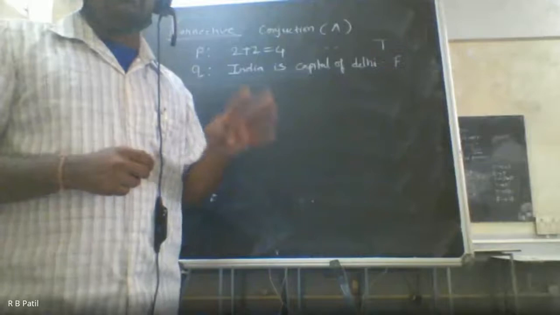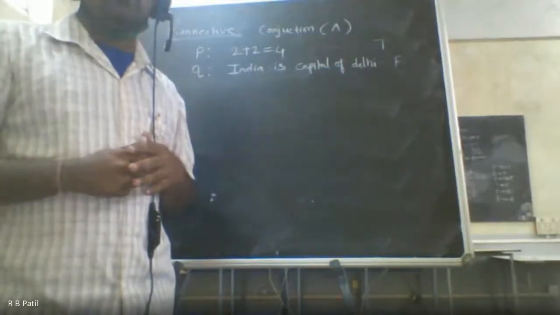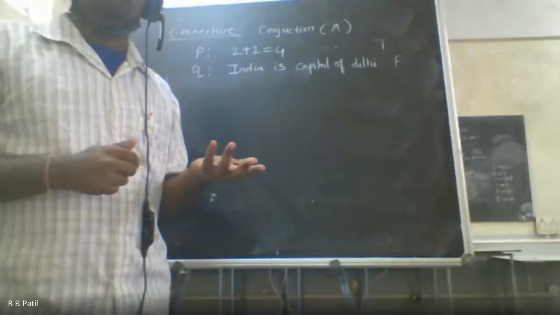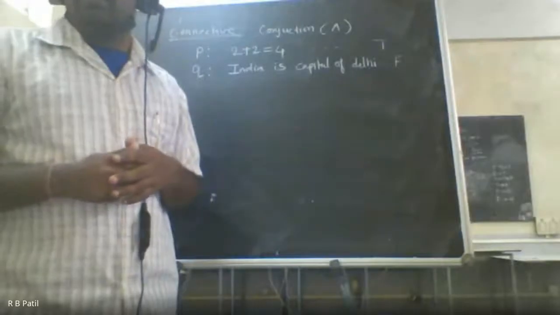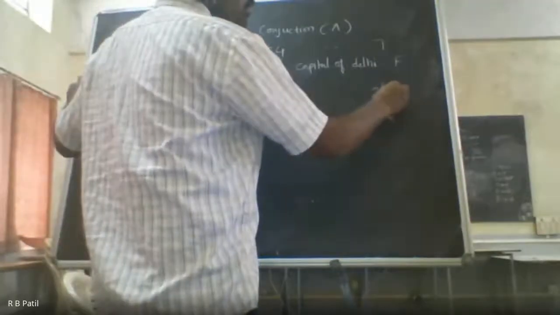Now if there are 3 statements, then how many combinations are possible? 8 combinations. If there are n statements, then 2 raised to n. For one statement, the number of possibilities is 2 raised to 1.